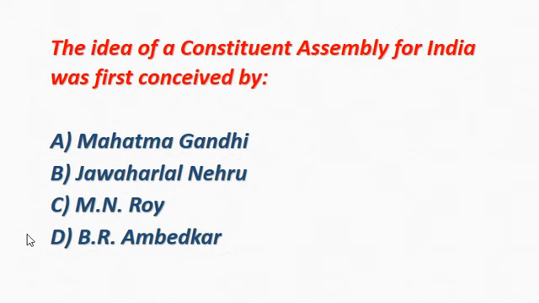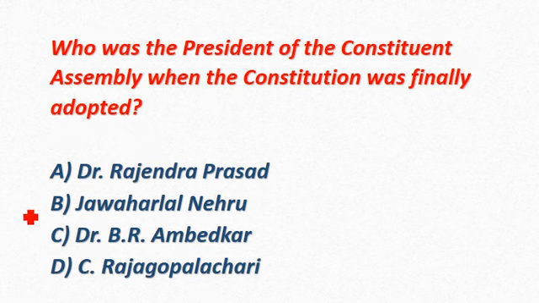The idea of a Constituent Assembly for India was first conceived by. Correct answer is option C, M.N. Roy. Who was the president of the Constituent Assembly when the Constitution was finally adopted? Correct answer is option A, Dr. Rajendra Prasad.